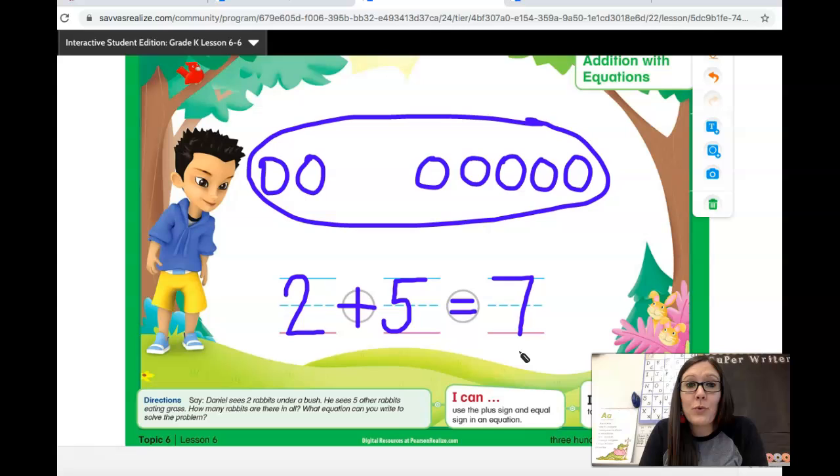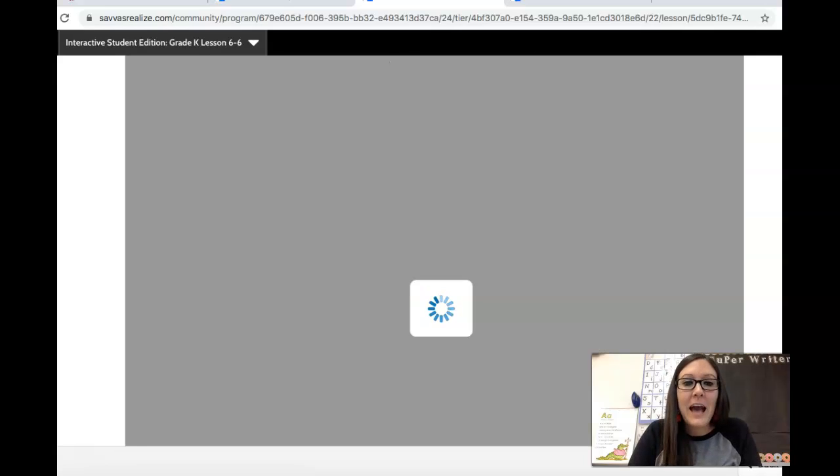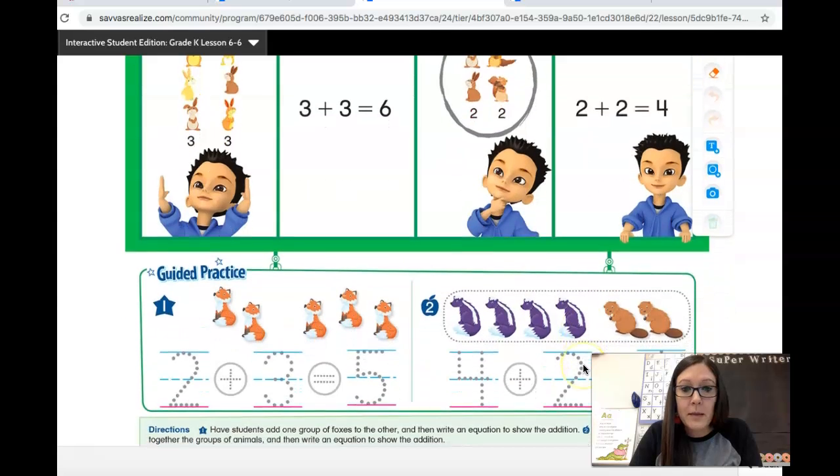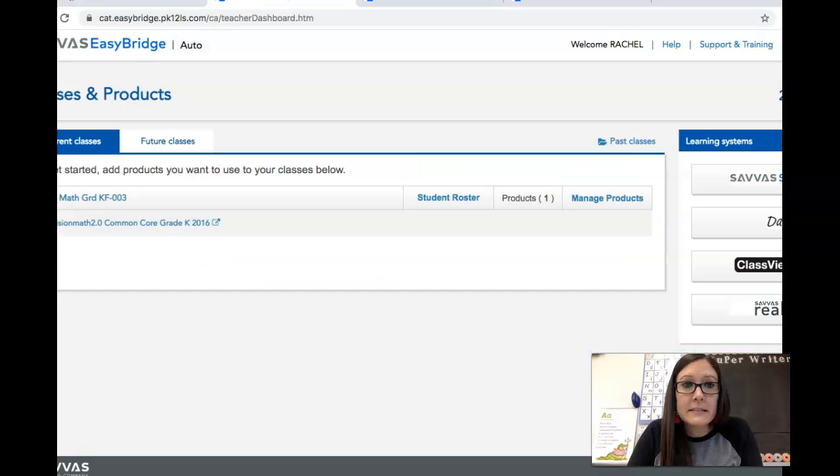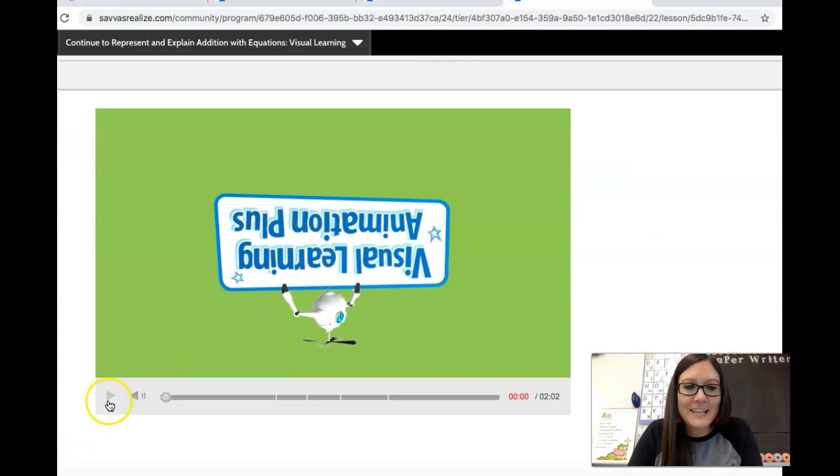Kindergartners, today we're going to keep learning all about addition, and we're going to use the plus sign and the equal sign to learn all about writing equations. Oh my goodness, what a big word, equation. Can kindergartners use big words like that? They sure can. Yeah, kindergartners can do amazing things. I'm going to go ahead and turn my page, and so my page looks just like this. You can turn your page and then set your things down while we watch today's math video. Here we go.